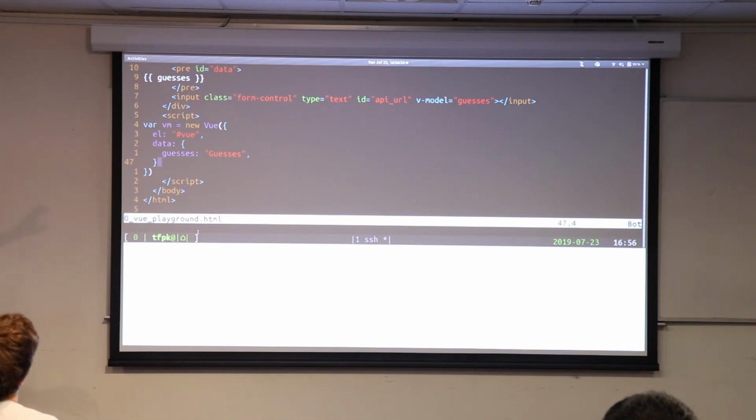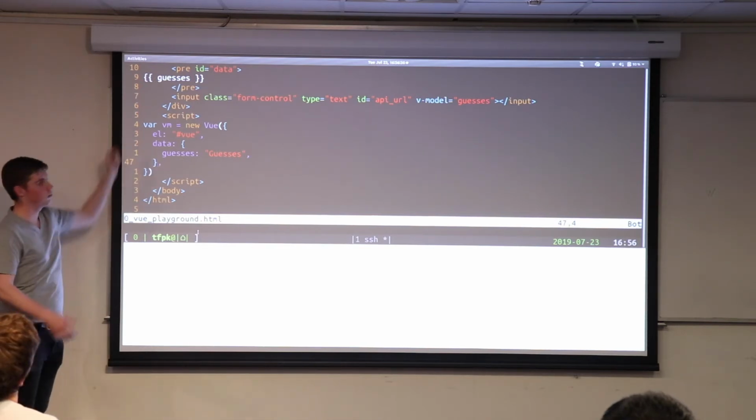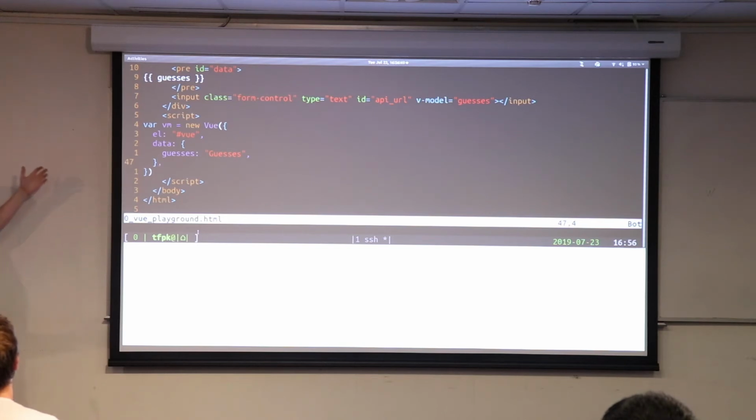Now remember, just from a second ago to revise, we had EL, which is the big element that contains everything inside the Vue. We've got data, which is our list of all of the guesses that we had. I am going to add 3 lines, or 5 lines actually, and we'll be able to store it permanently. The first thing that I want to do is, instead of just at the start setting guesses to be equal to guesses, I'm going to need to get it from memory. And the way that I do that is by going window.localStorage.getItem guesses.